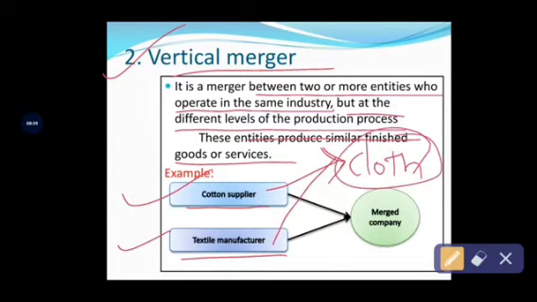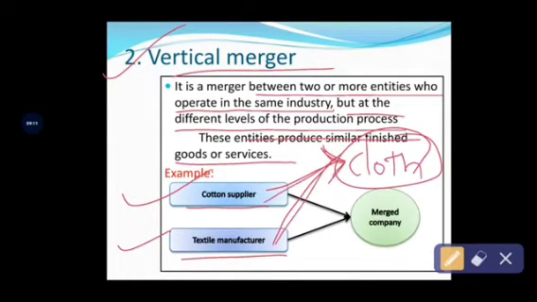One industry is engaged in supplying cotton, and another enterprise is related to manufacturing textiles. The production processes of the different entities are different, right? But both industries are related to the cloth industry.